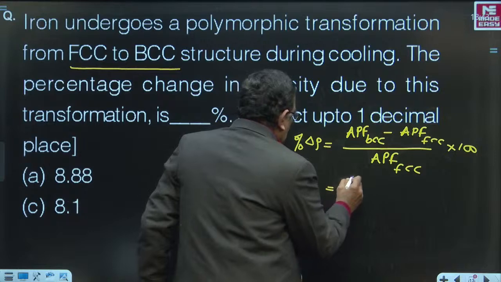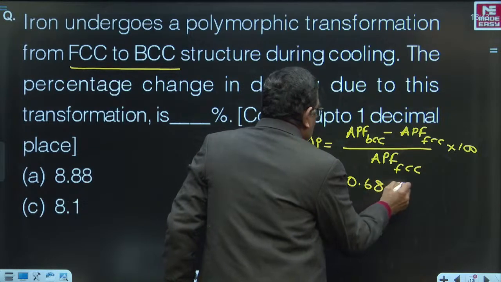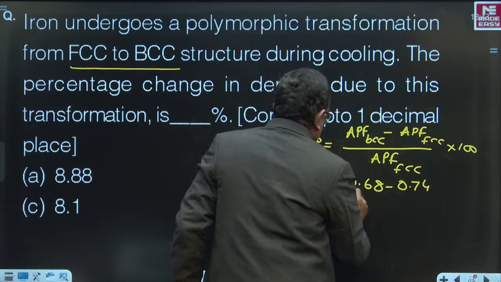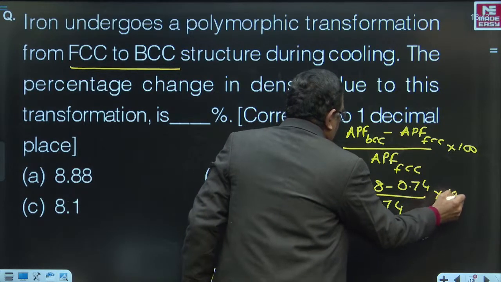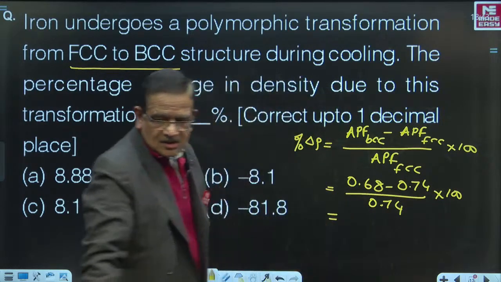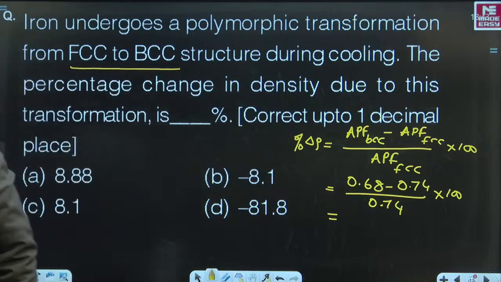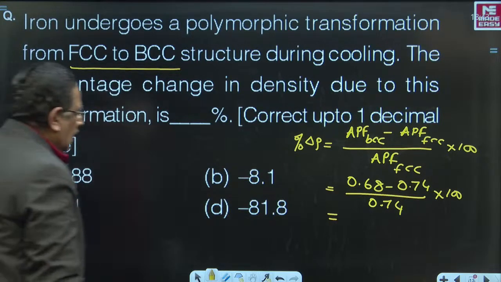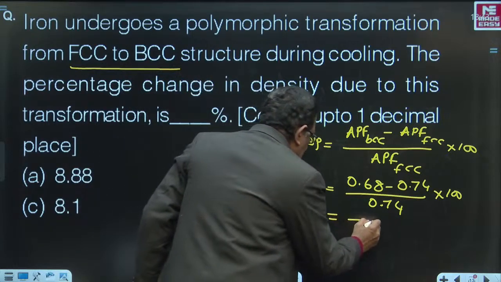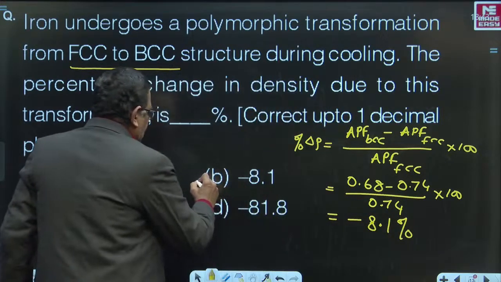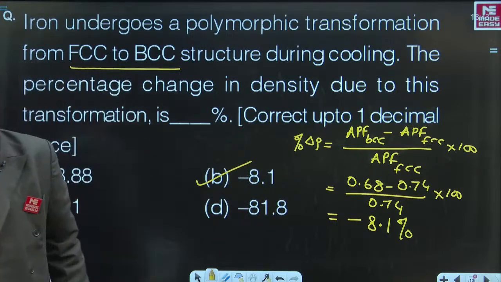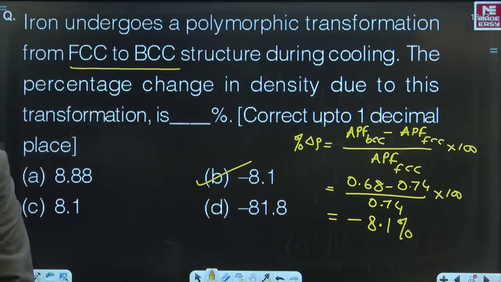That is 0.68 minus 0.74, divided by 0.74, into 100. Come on, calculate this and let me know your answer. This gives you the answer as minus 8.1%, and that minus 8.1 is given in choice B. Hence, choice B is the right answer.